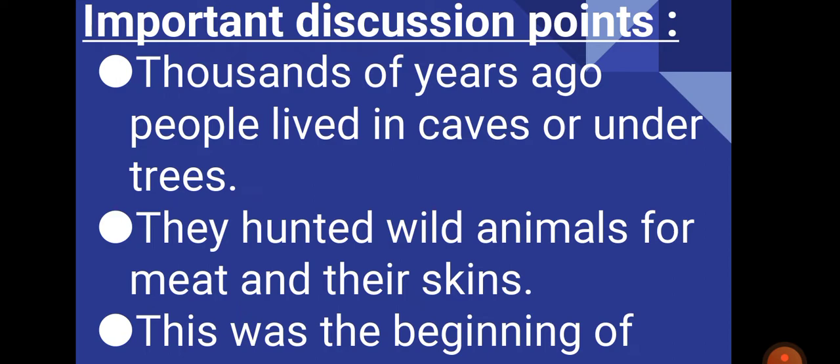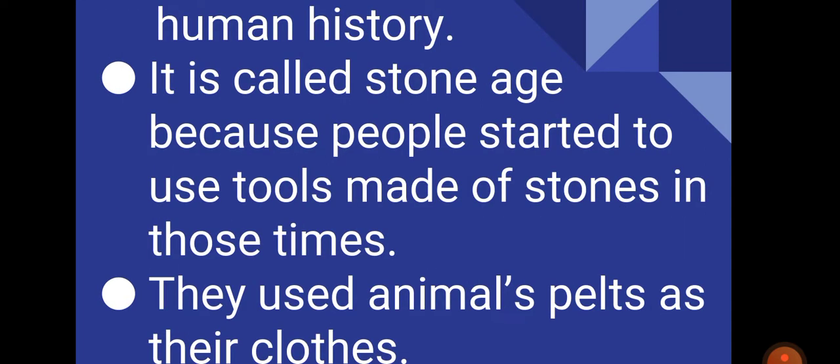The last is that this was the beginning of human history. As we have discussed, we are reading about thousands of years before, so this was the beginning of human life on planet Earth.